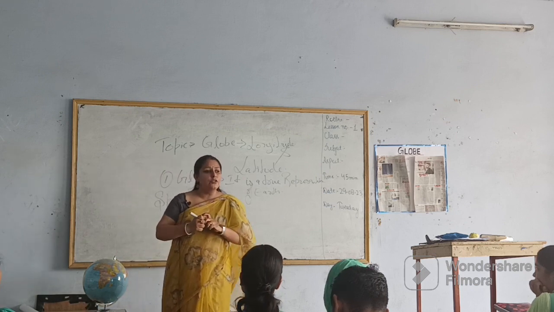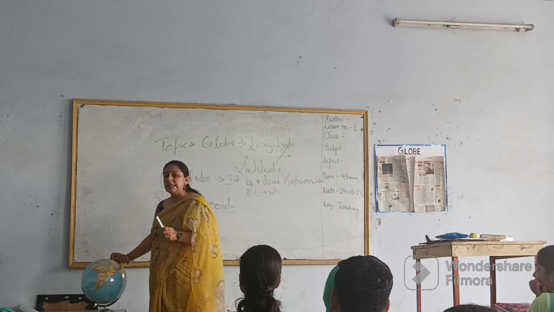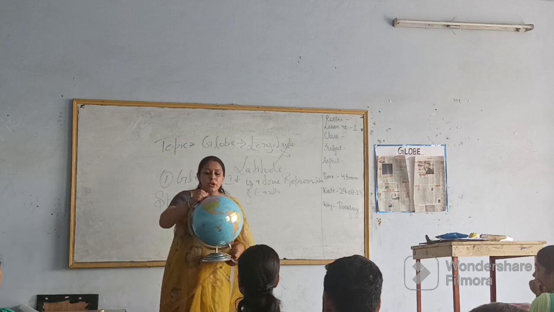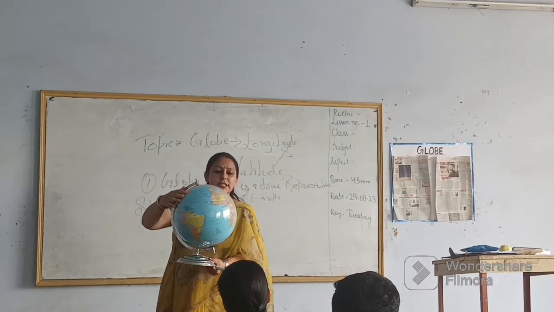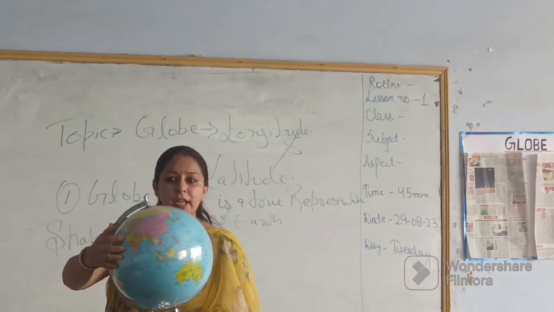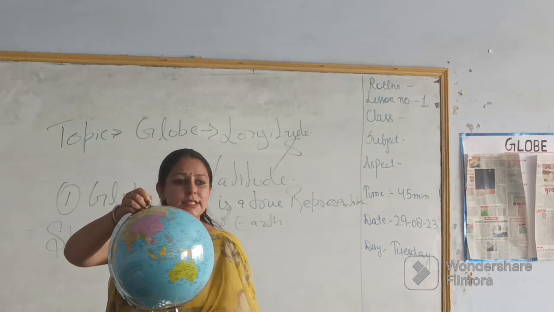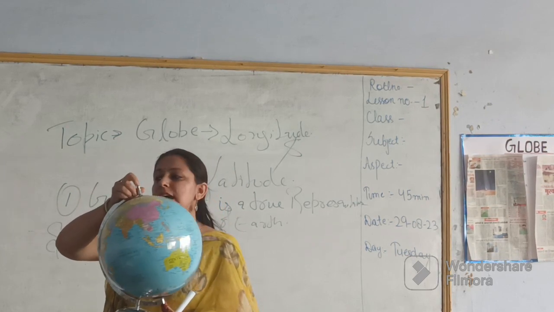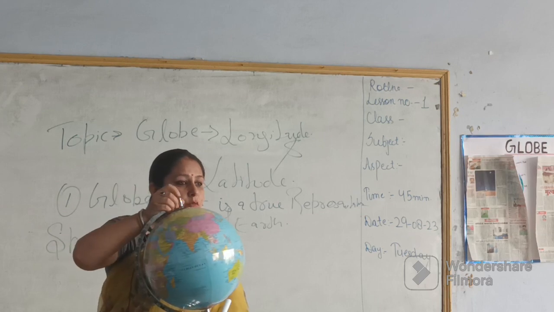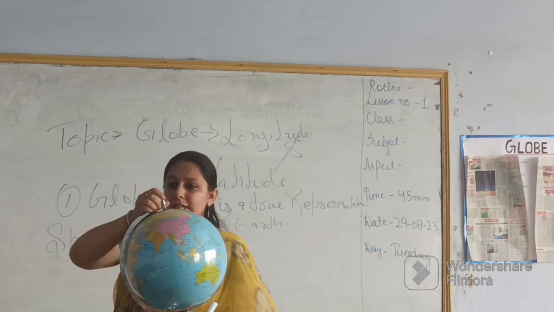Now, you all have to keenly observe this globe. Here you see that it is revolving, but there are two things that are exactly in the same position. These things are called axes. What are they called? Axes.